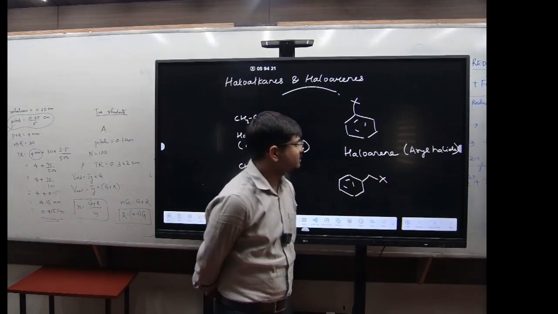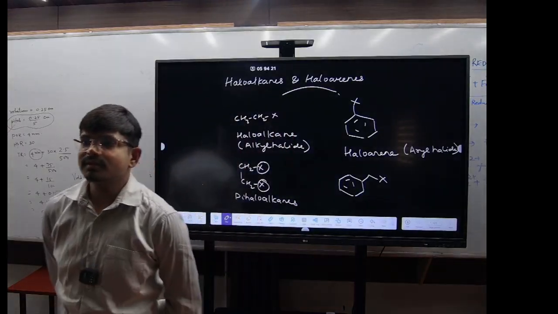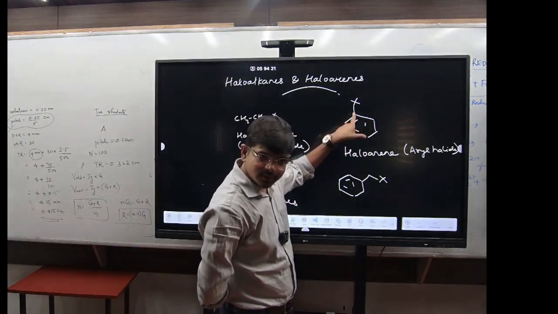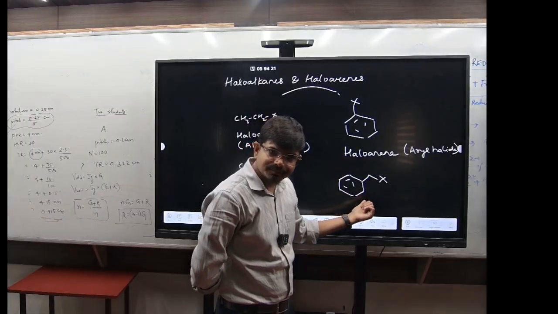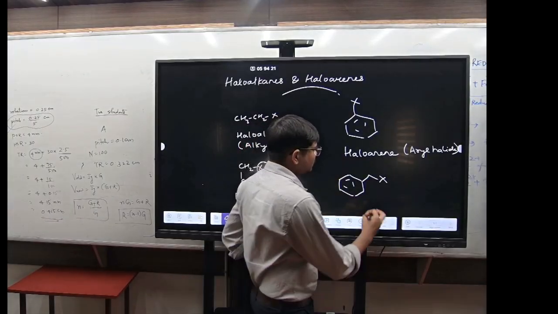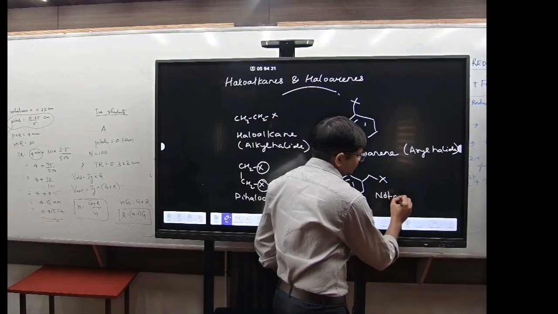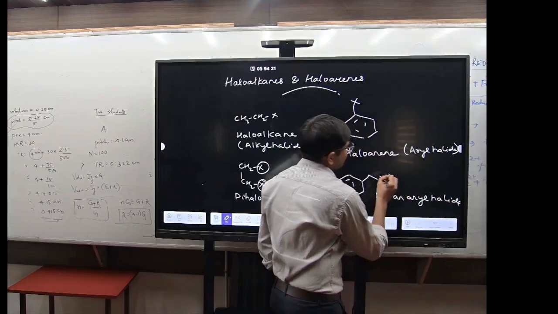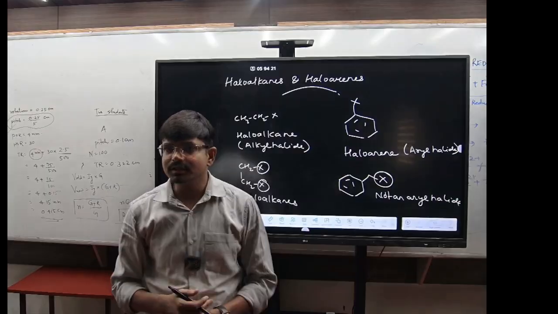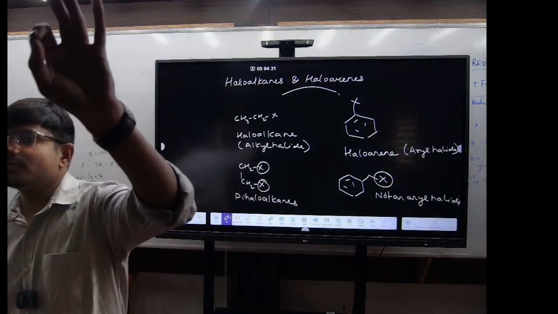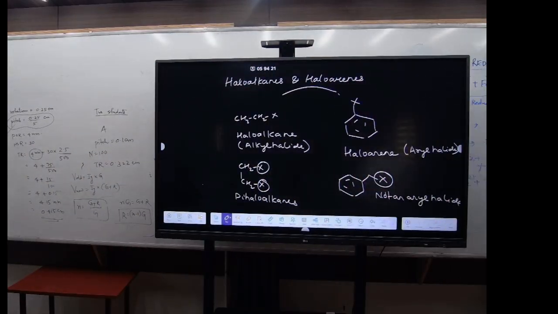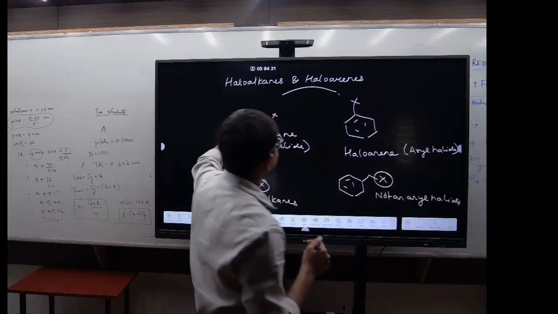See this compound. Is it an aryl halide? No, because X must be directly attached with the aromatic ring. Here X is not directly attached with the aromatic ring, so it is not an aryl halide. So the condition for an aryl halide is that the halogen must be directly attached with the benzene ring.